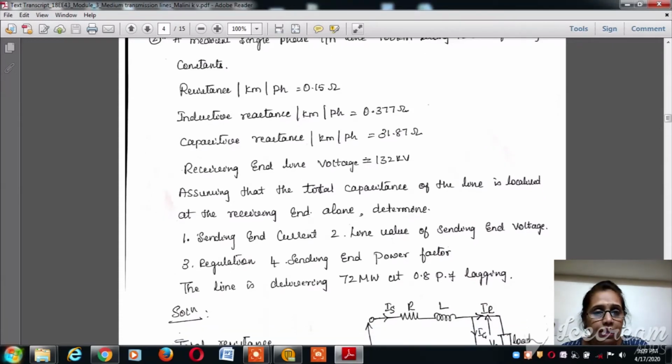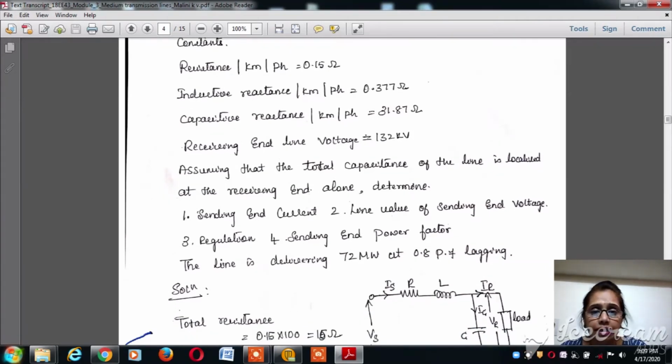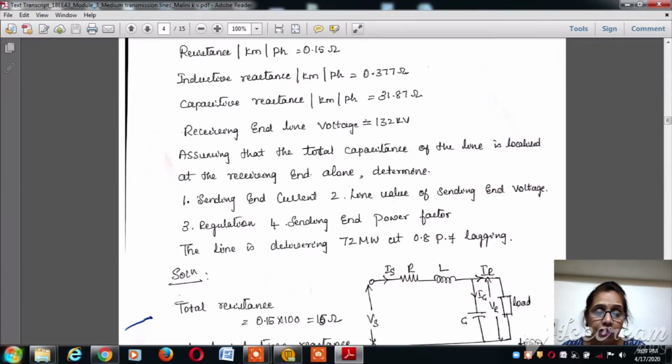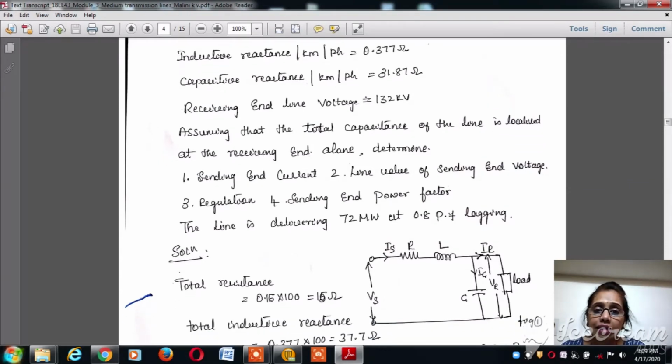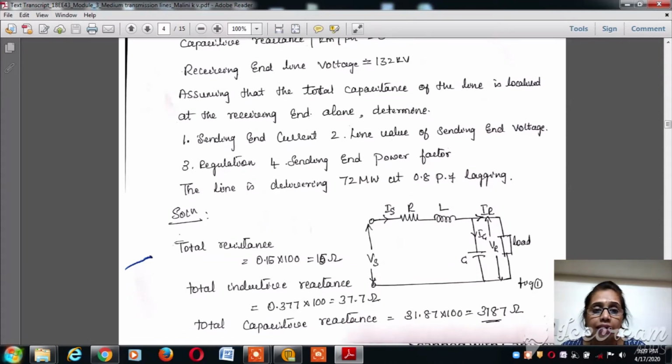The resistance per kilometer per phase is given as 0.15 ohms. Inductive reactance XL is 0.377 ohms. Capacitive reactance XC per kilometer per phase is 31.87 ohms. The receiving end line voltage VR is 132 kV, assuming that the total capacitance of the line is localized at the receiving end. The moment it says that it is at the receiving end, we can assume that it is an end condenser method.